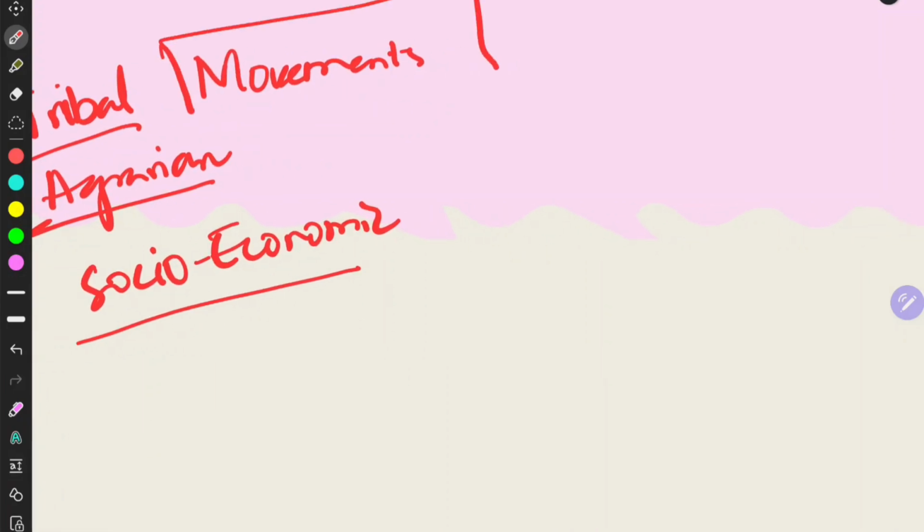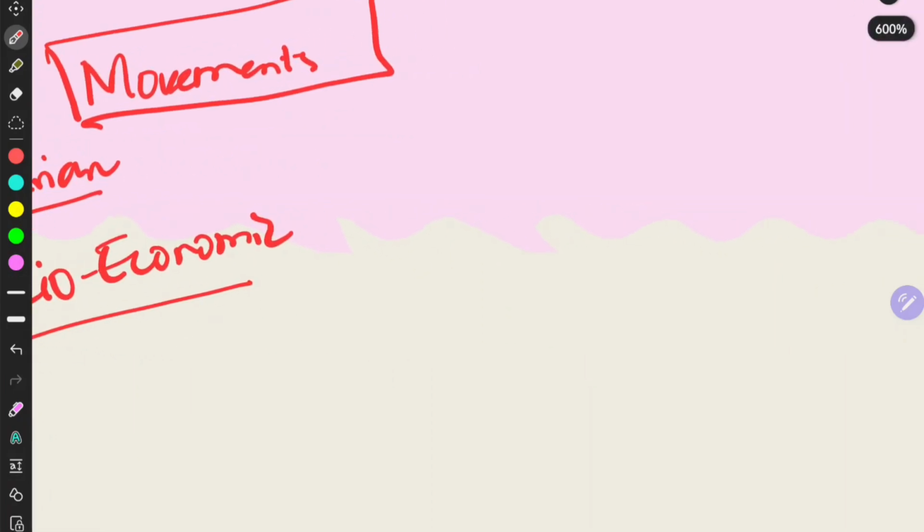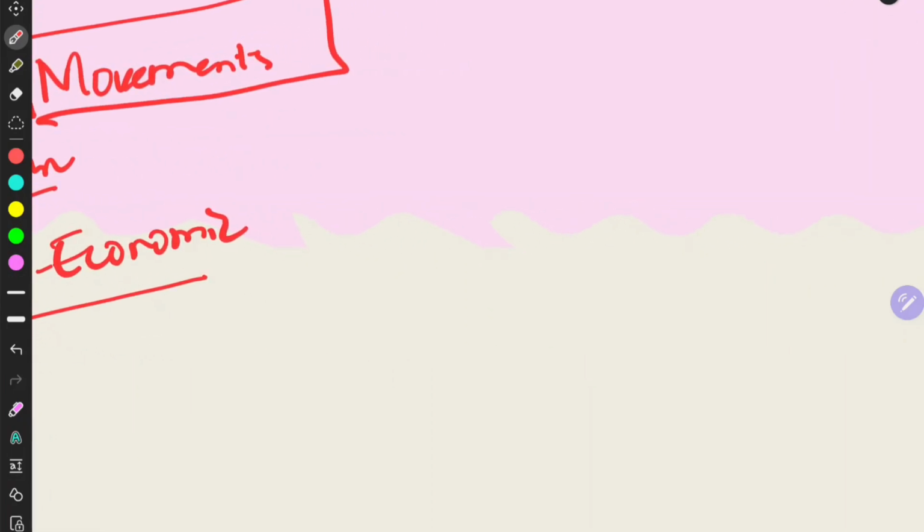When you read such movements, first you have to question yourself what the examiner wants you to read, right?